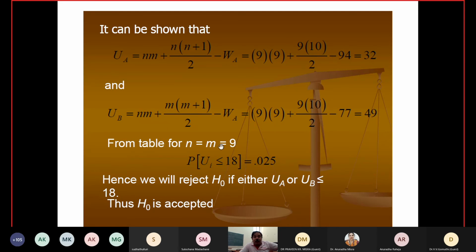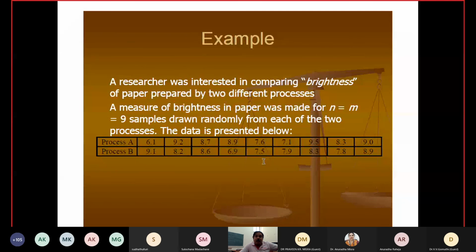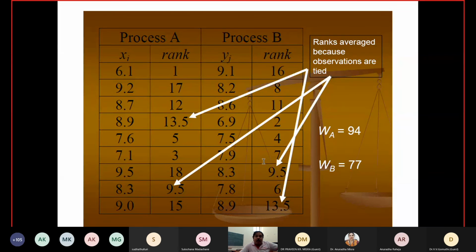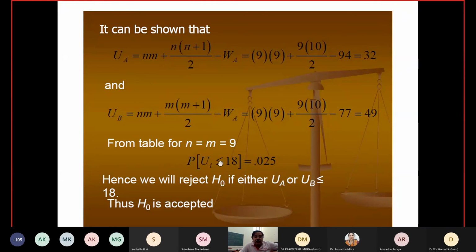So from the table, N is equal to M is equal to 9, and U is less than or equal to 18. Yes, it is 18. So U is less than 18 here. Hence, we can reject H0 if either UA or UB is less than or equal to 18. Thus, H0 is accepted.